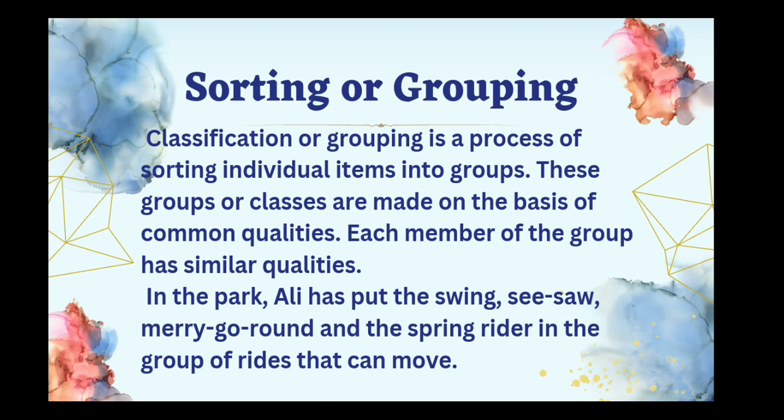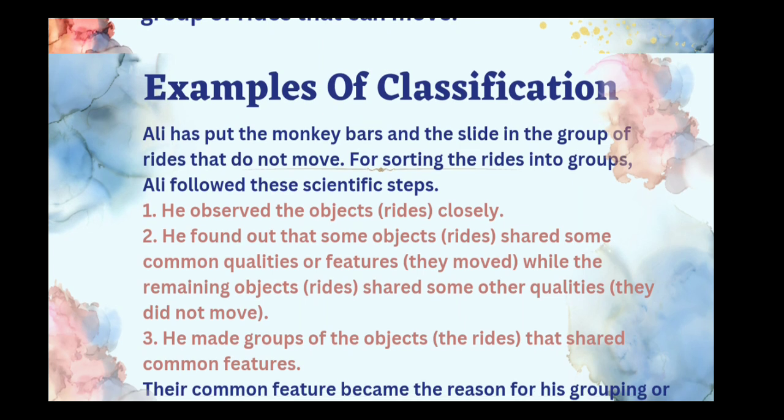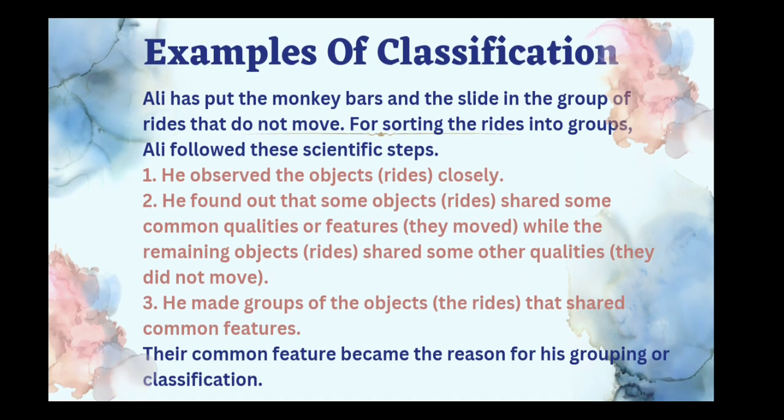So in the park, Ali has put the swing, seesaw, merry-go-round, and the spring rider in the group of rides that can move. So this is how he has put them into classes, into groups. So this is what he has done based on their common property of moving or not moving. So what has Ali done? Ali has put the monkey bars and the slide in the group of rides that do not move.